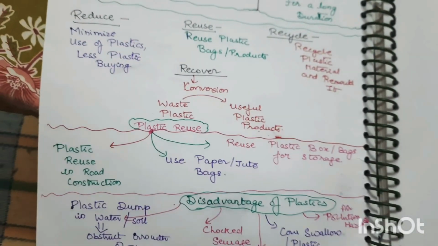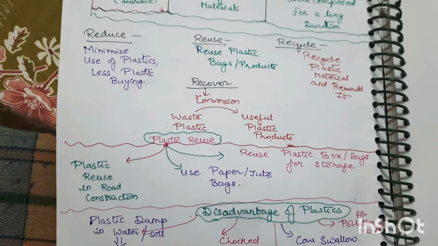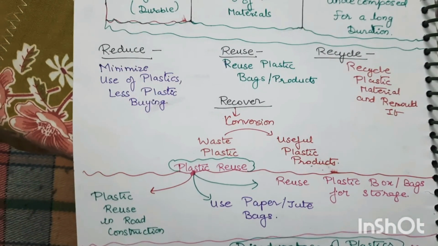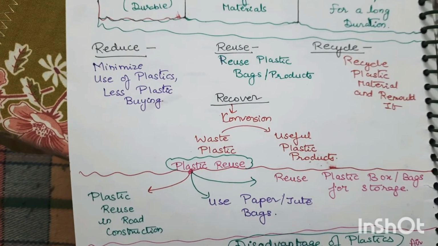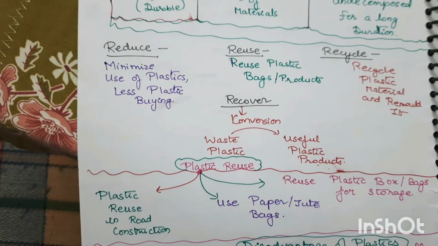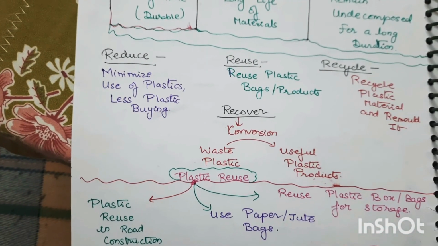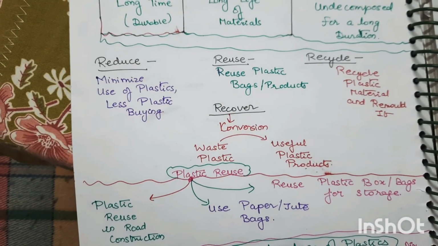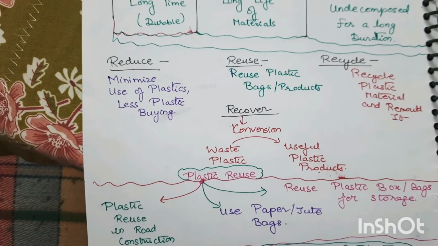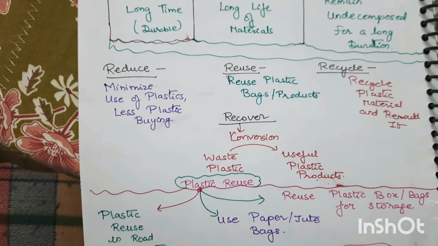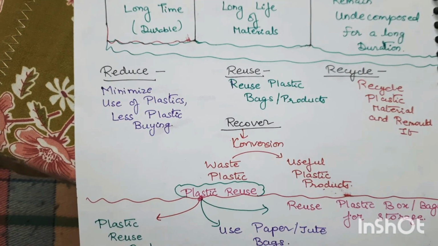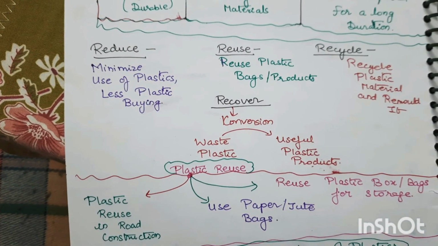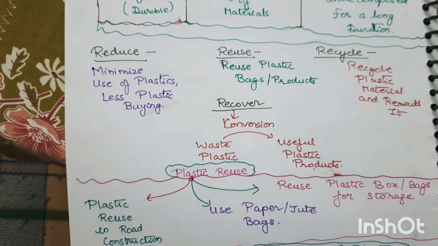Now next is reduce, reuse, recycle and recover. Reduce the use of plastic, buy less plastic products. Reuse plastic: if you have plastic bags, containers and all, reuse them. And recycle it: try to recycle the plastic material and remold it into another shape. And how to recover plastic? If you have dumped the plastic, take it out, take the waste product and convert it into a useful product. So these are the 4 steps: reduce, reuse, recycle and recover.